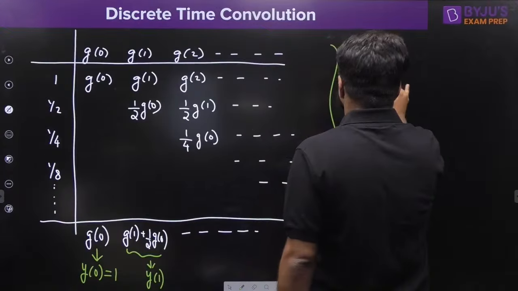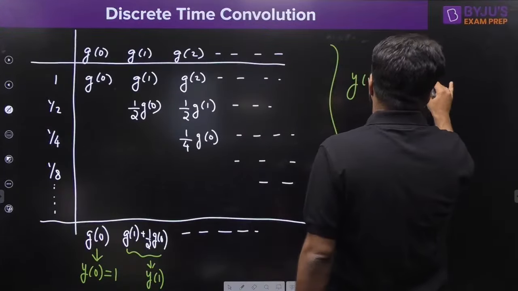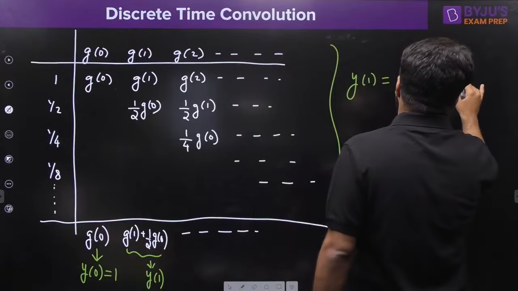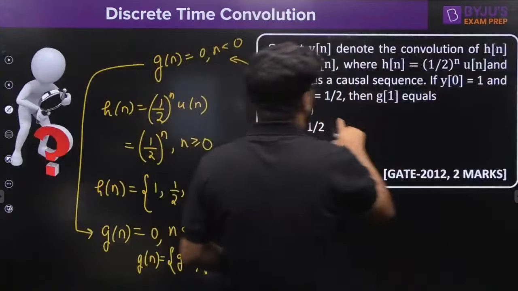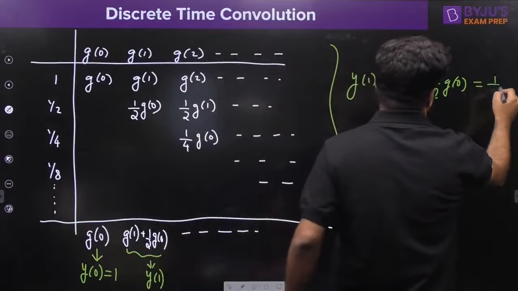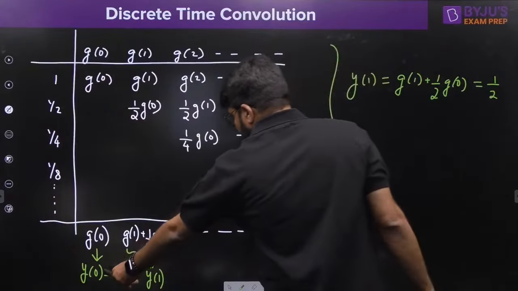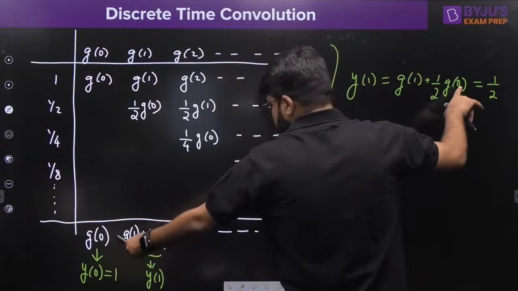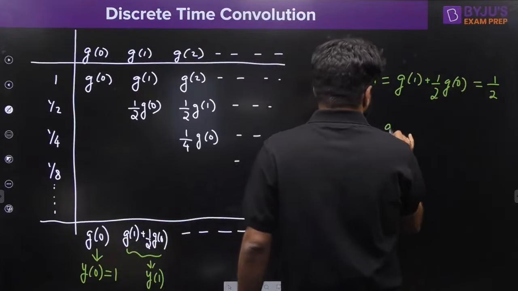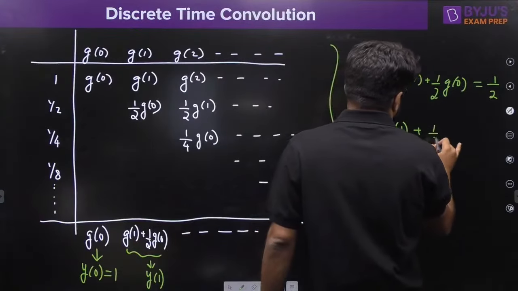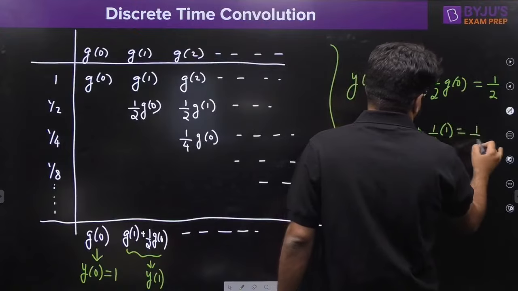y1 is G1 plus half G0. What is the given value of y1? y1 is given to you as half. The value of y0 is G0, so we put G0 as 1. So G1 plus half into 1 is equal to half.